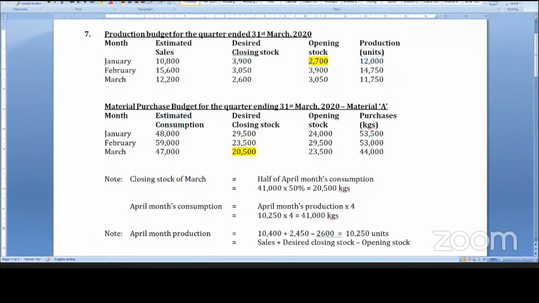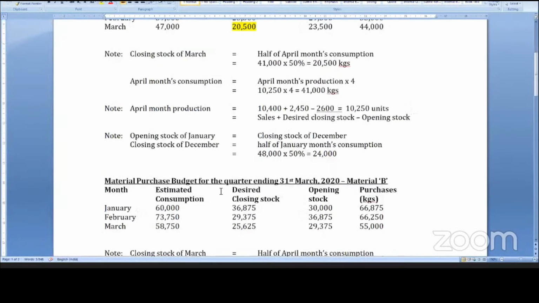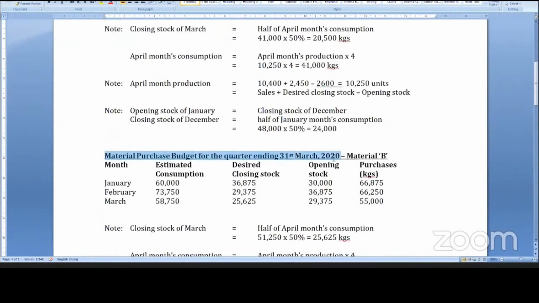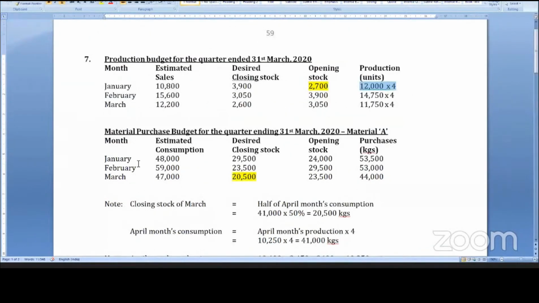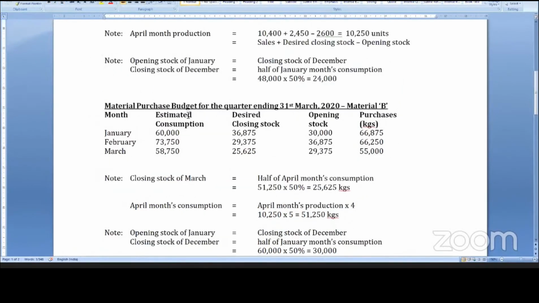Everything is multiplied into 4. You require 4 units of A and likewise 5 units of B. So 12,000 into 5, 60,000 will be here. This is the raw material purchase budget for the quarter ending 31st March for material B. So to produce 12,000 we need 4 units of A, 48,000. 5 units means 12,000 into 5, estimated consumption 60,000. You have to write it like this.